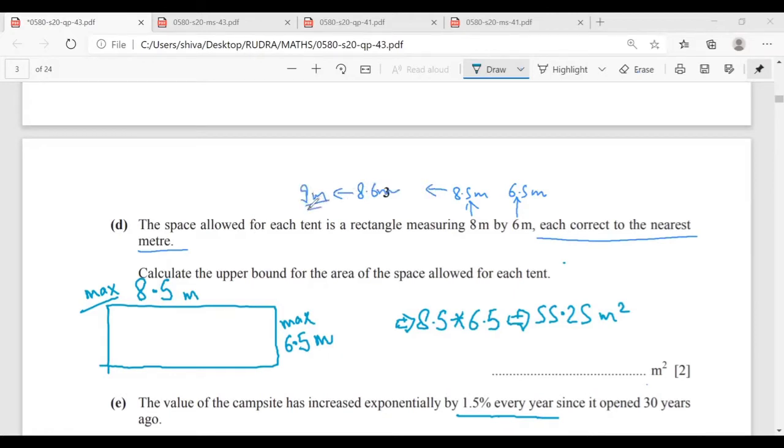Mr. Rudra, any doubt? No, sir. 6.5 is the maximum value this can have, because if this was 6.6 meter, the value that will get measured is 7 meter.